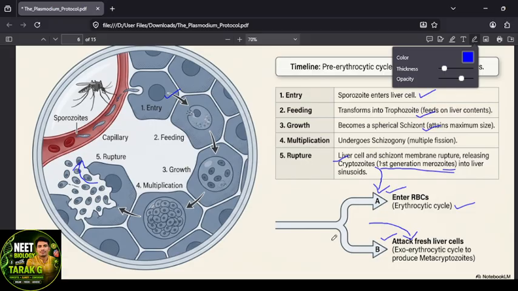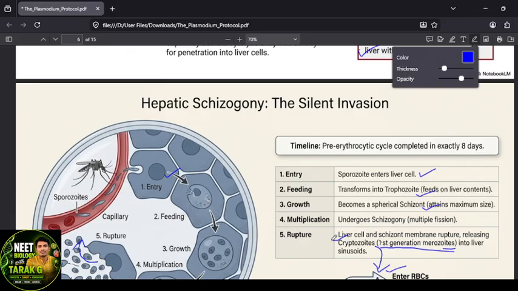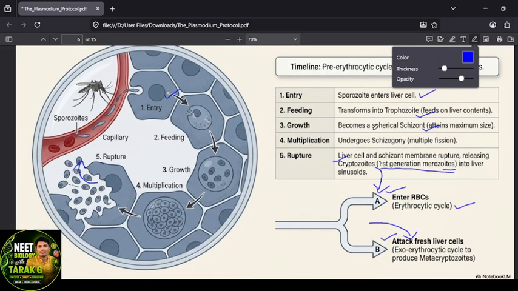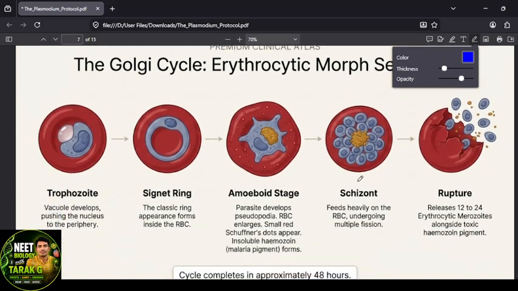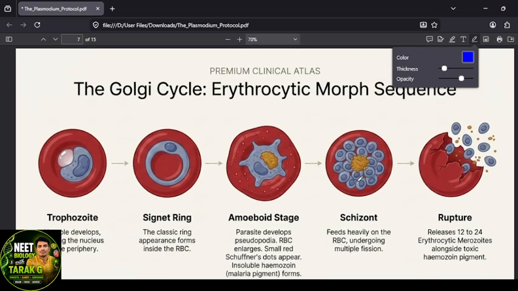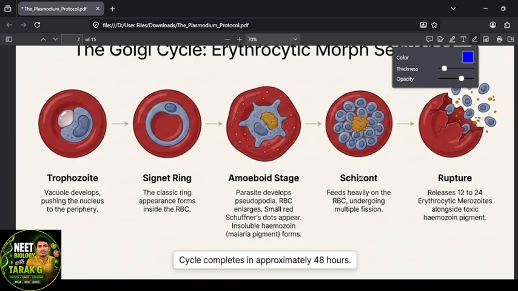Now here is the human phase. Hepatic schizogony in liver cells. In the liver, what is happening? Liver hepatocytes, two stages there: the erythrocytic cycle and the exo-erythrocytic cycle. Which one entered first? The sporozoite. What will it change into finally? The cryptozoite, also called the first generation merozoite. Here they have given the complete Golgi cycle, found in this erythrocytic cycle.